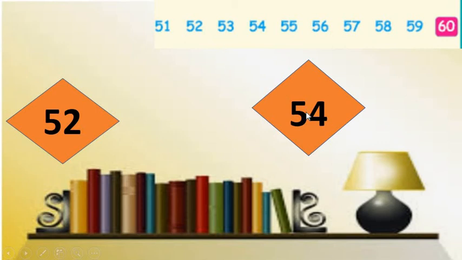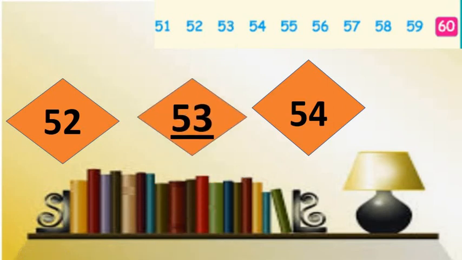Here we have number 54. The left side of 54 is empty and we want to find the between number. So here we have to find the before number of 54. Look at the number strip. Here we have number 54 and 53 stands just before 54. 52, 53 and 54. So we can say that 53 is the between number of 52 and 54.